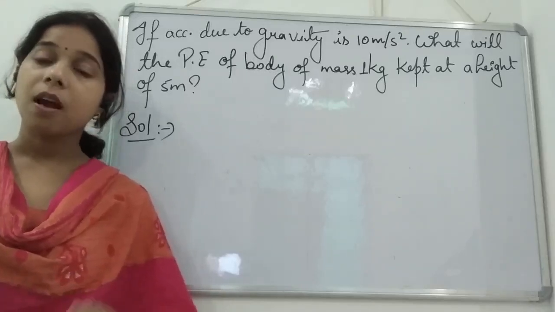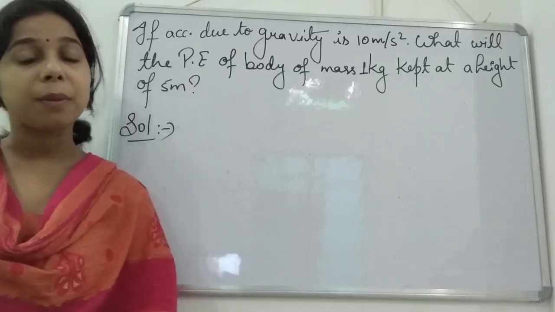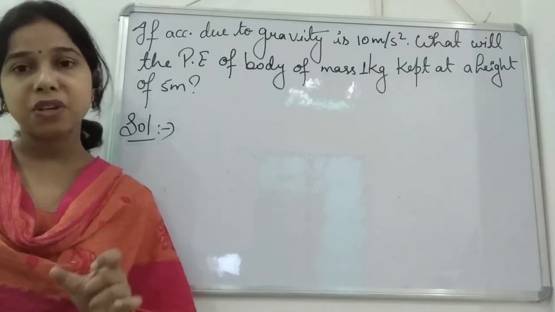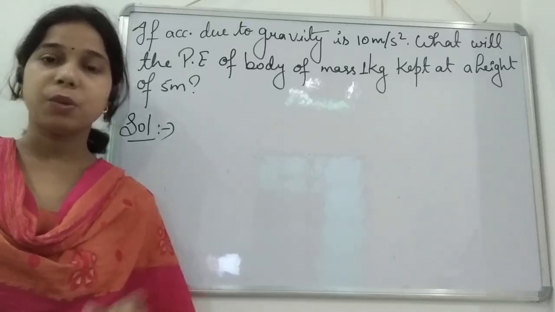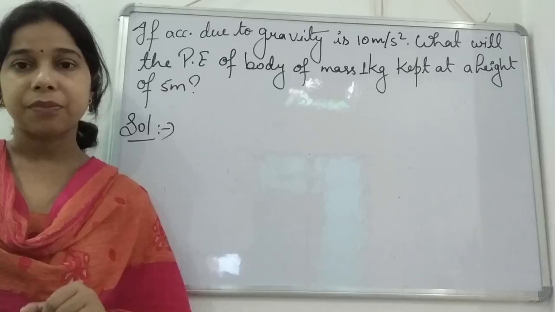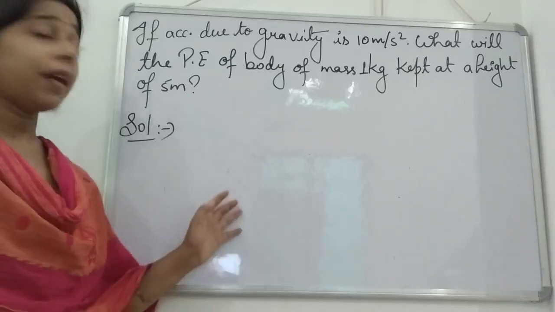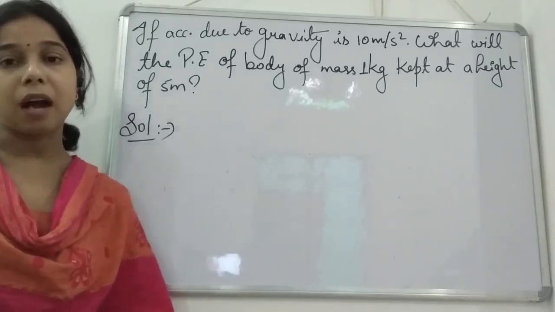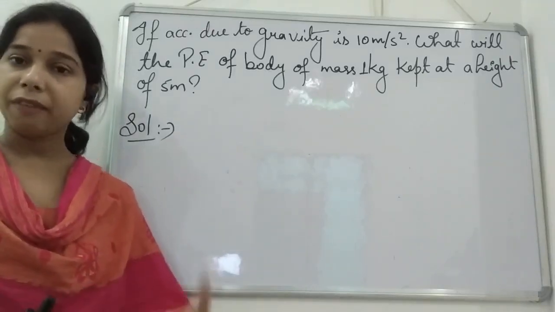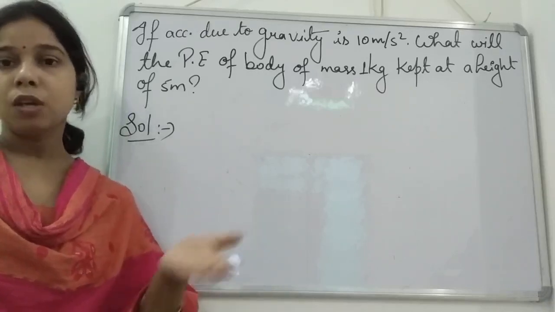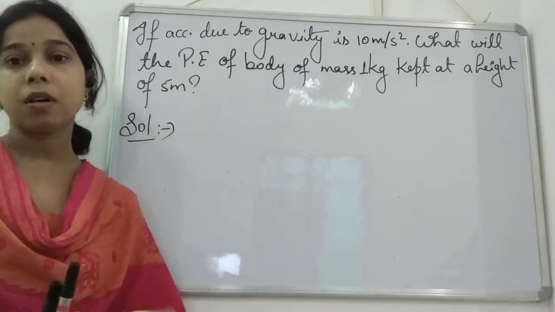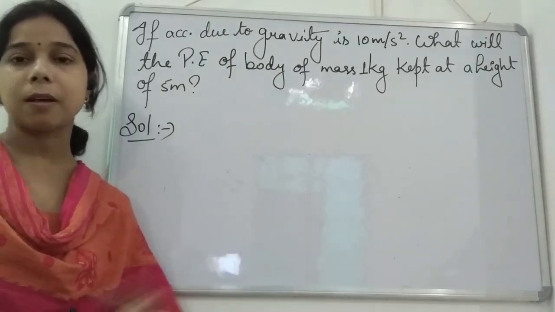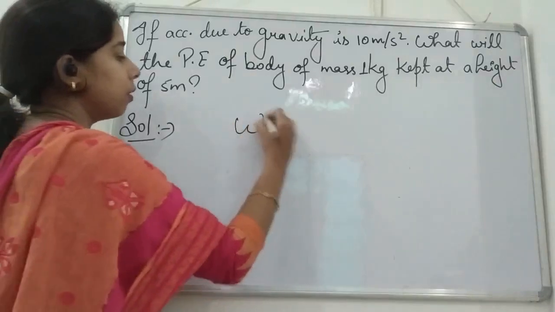After that, we studied mechanical energy, students. Mechanical energy is the sum of the potential energy and kinetic energy. We derived the formula of potential energy, and the derivation occurs on the basis of the work done in lifting the object from one place to another. So we have done work against the force of gravity, and force into distance is the formula of